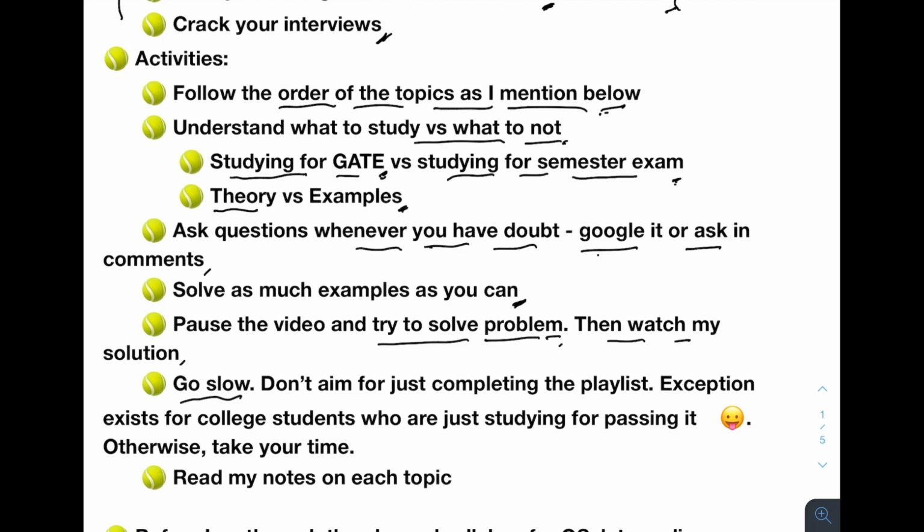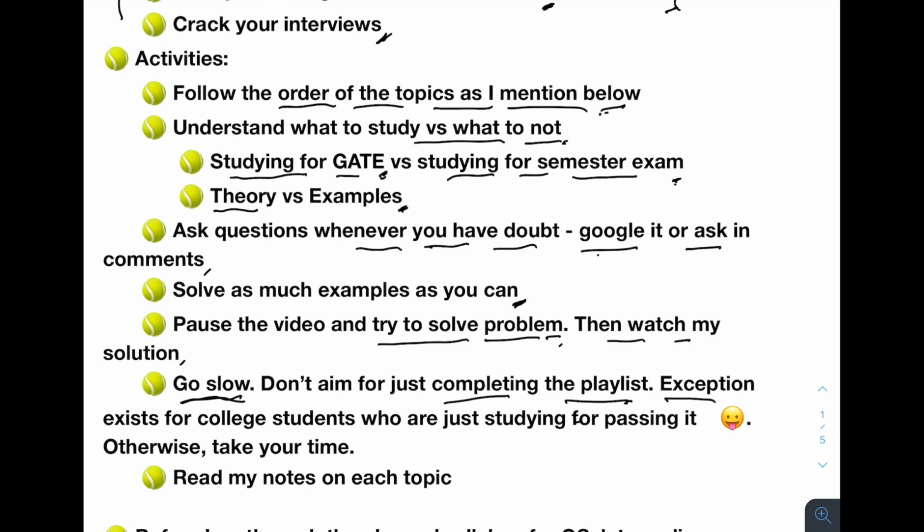Also next is go slow, right? This is very important. Don't aim for just completing the playlist. This playlist may have 50 to 60 videos, so don't just aim, okay, I have to complete 60 videos very fast. Go slow, understand the concepts, ask questions, and then solve examples, and then go forward. Do not jump from video to video.